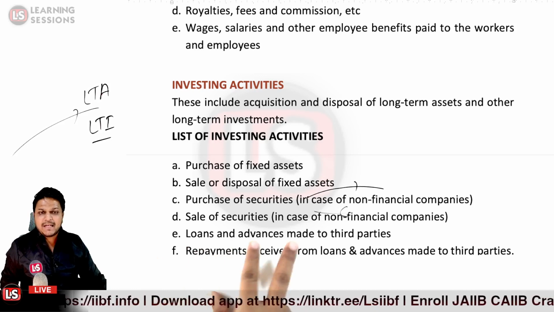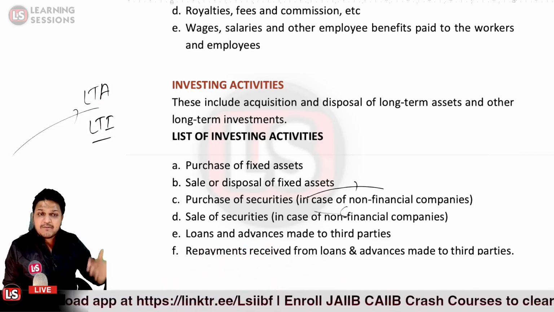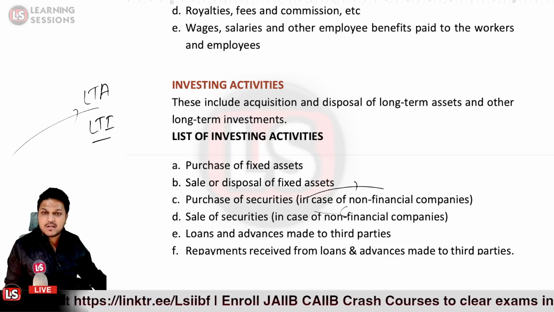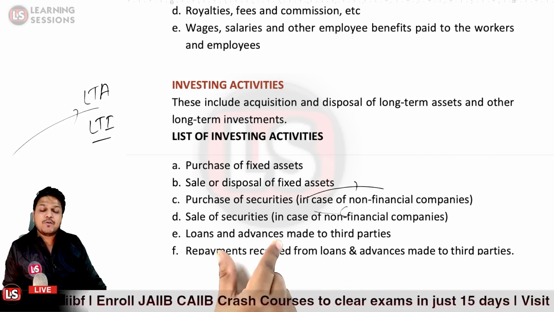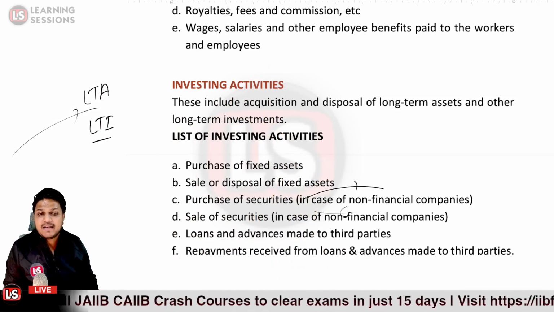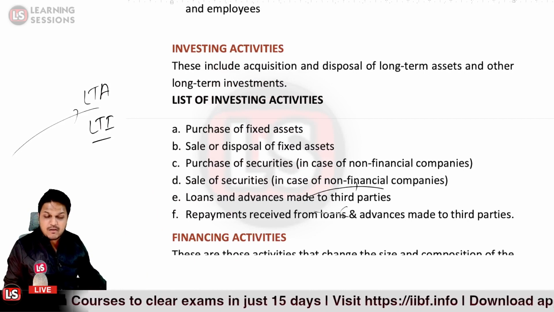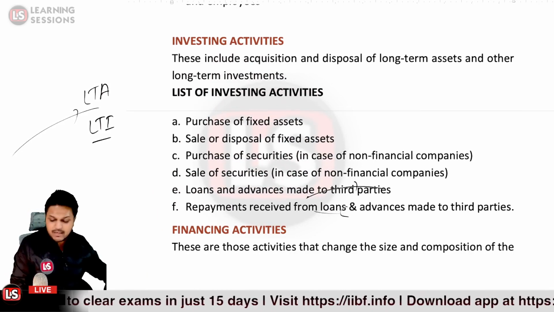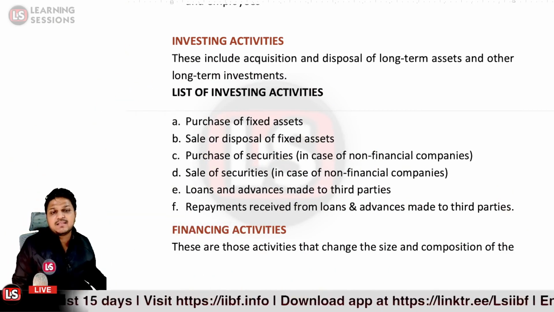This is not your primary activity. You have just allowed an advance to some third party, because if it were your primary activity, it would be covered under the operating activity. Further, it could be repayment received from the loans and advances that you have made to third parties. That is related to the investing activity, and after that comes the financing activity.